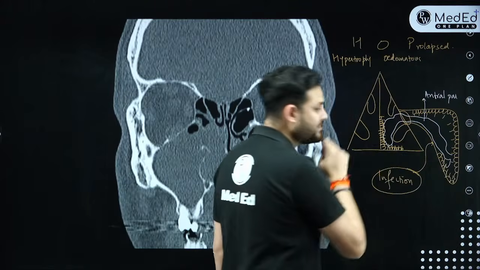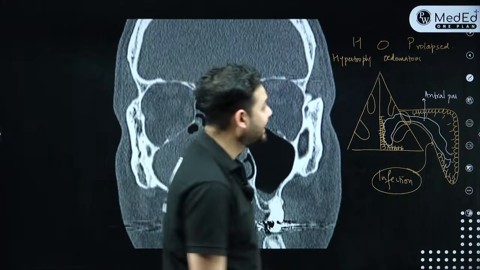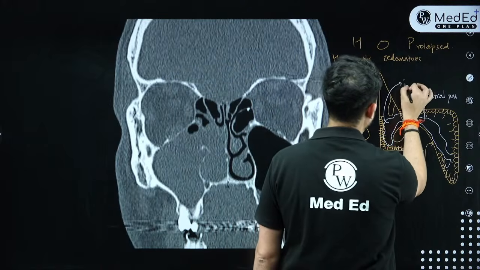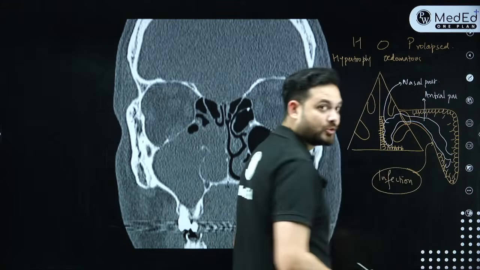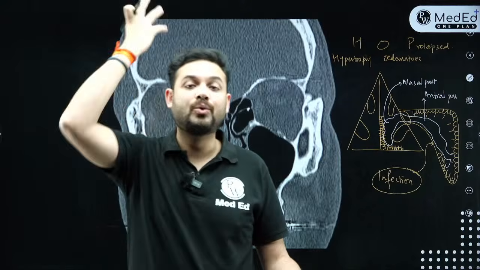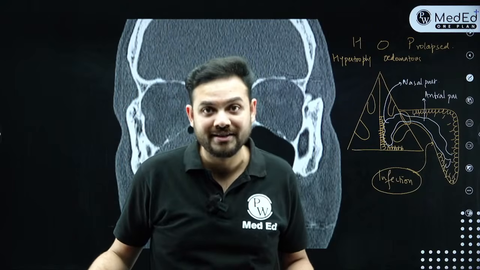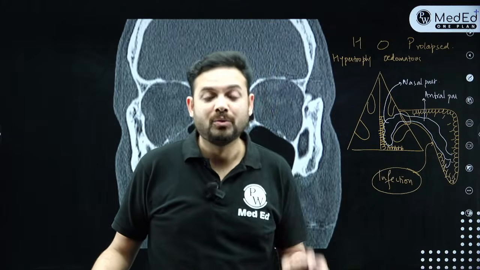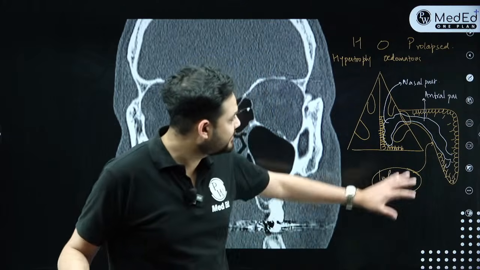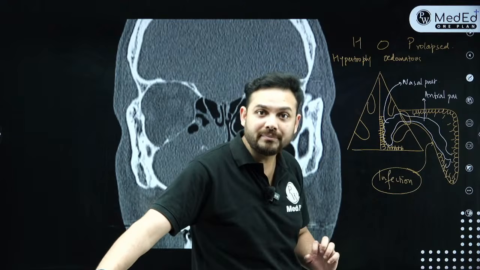Okay. Now, once it comes out into the nasal cavity, what is it called as? Inside the nasal cavity, this is called as the nasal part. And once it grows, it never grows forward, it always grows backwards to your posterior choana and nasopharynx. So that is why the posterior part is called as choanal part. So what are the three parts of antrochoanal polyp? It is antral part, nasal part and choanal part.